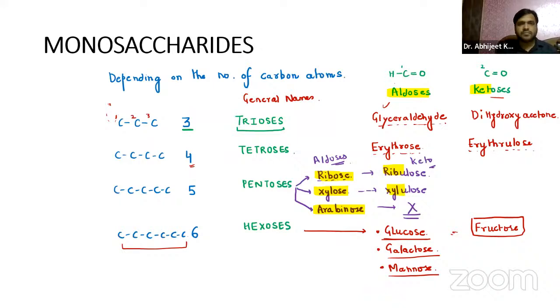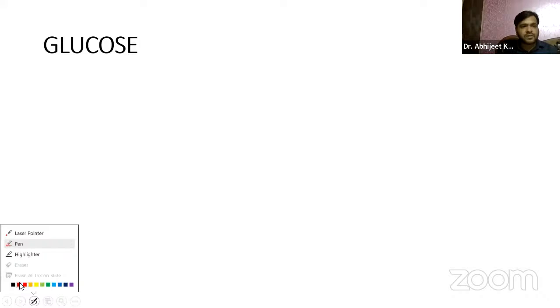Now coming on to glucose, guys, you already know it is the most prominent sugar in the human body.